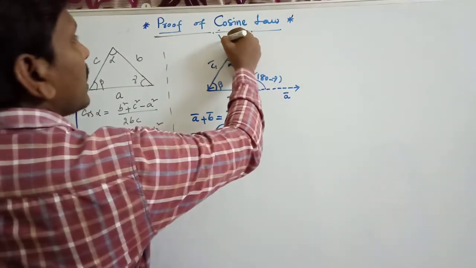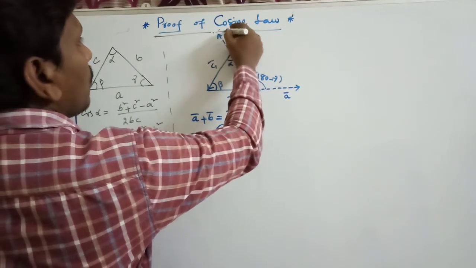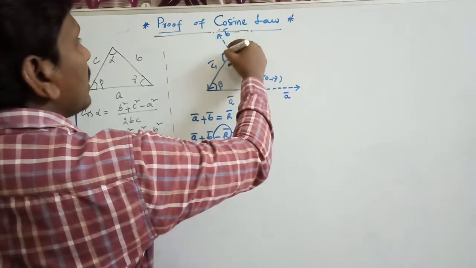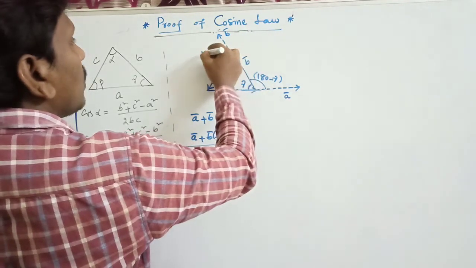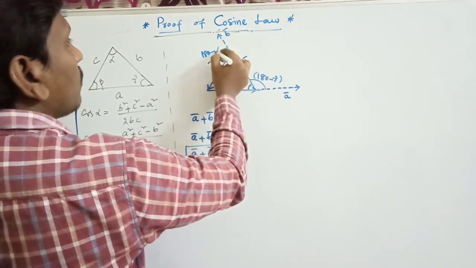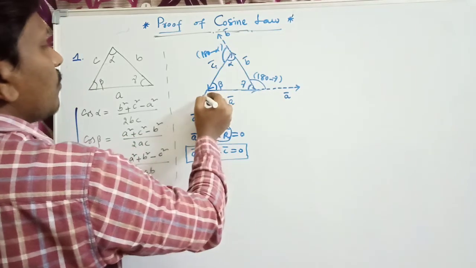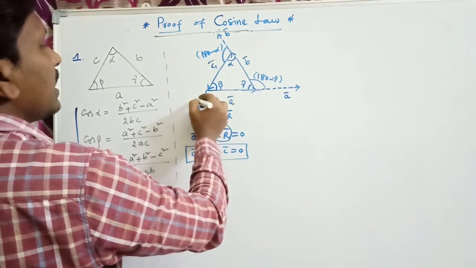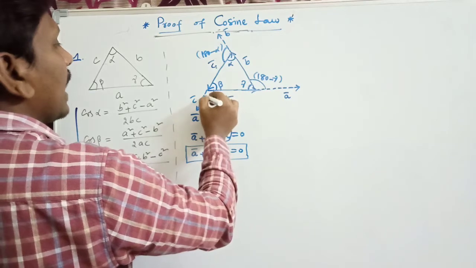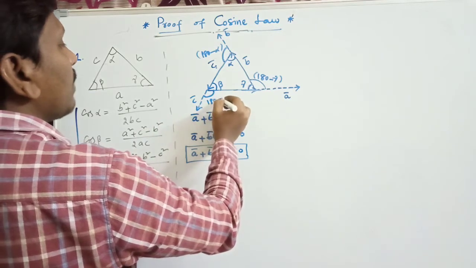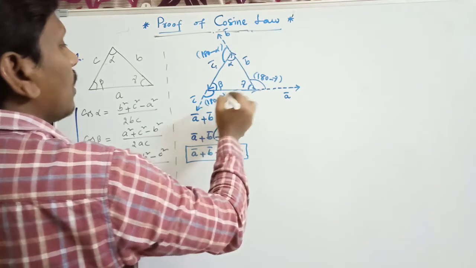By extending this b bar vector we can find this angle, that is 180 minus alpha. Similarly, by extending this c bar vector we can find this angle, that is 180 minus beta. Clear?